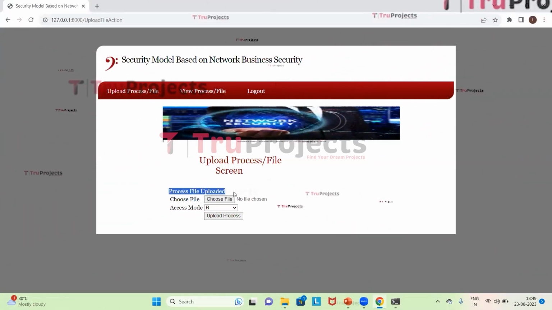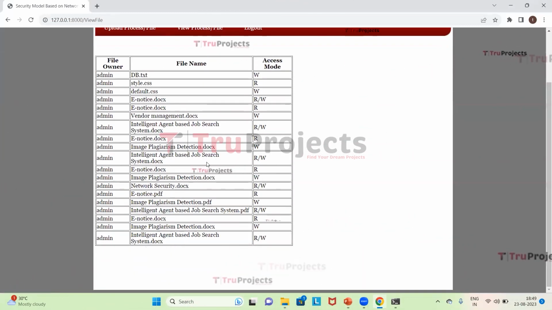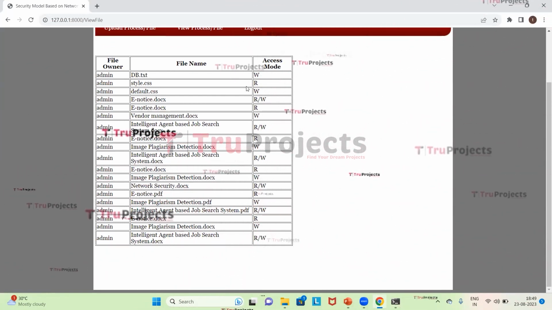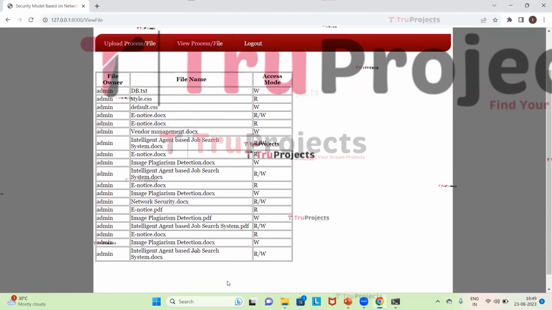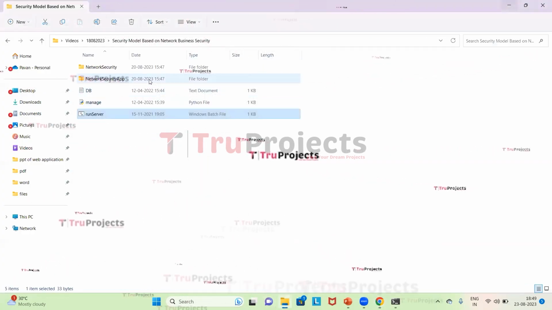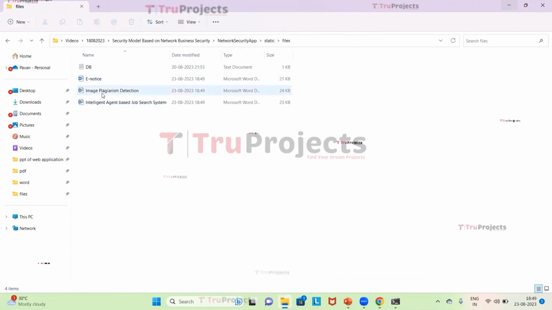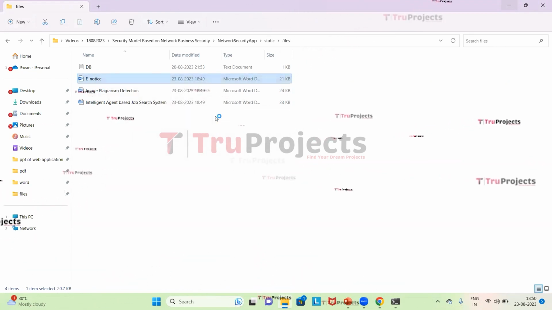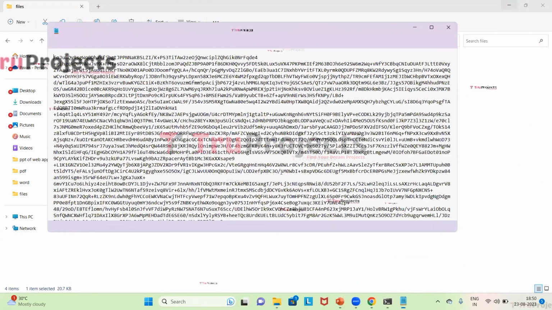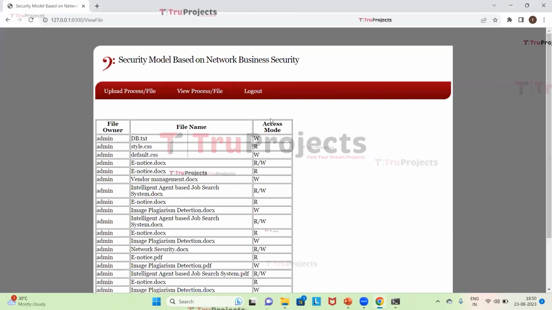Here file is uploaded. Now I'll click on the button view process files to see all these uploaded files. So here we can see file owner, file name and access modes of all the particular files. Now we'll log out. Before logging out, we can see all these files stored in this particular folder. So these files are stored in this static folder. So these files are stored in the encrypted format. Here we can see that the files are stored in the encrypted format. Now I'll close this. I'll log out from the admin.